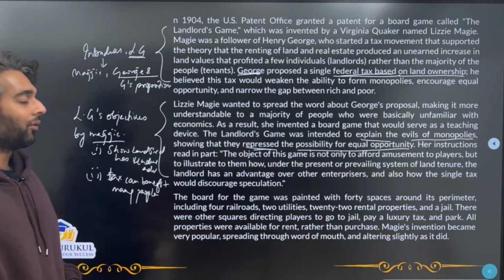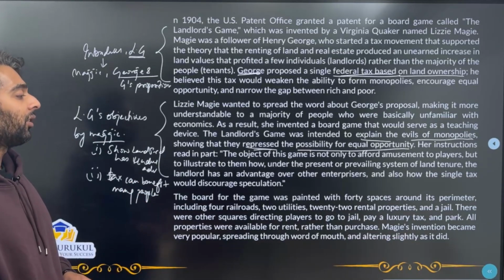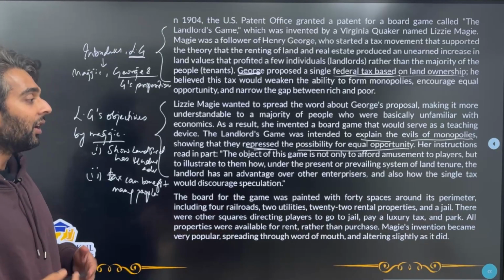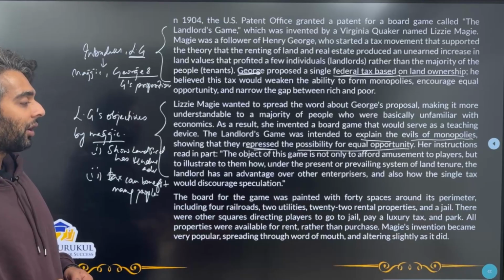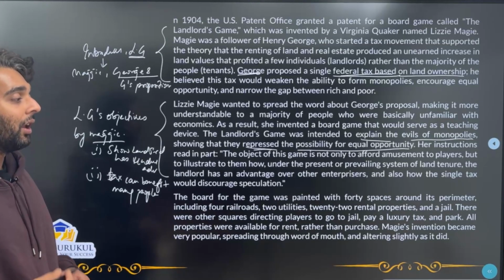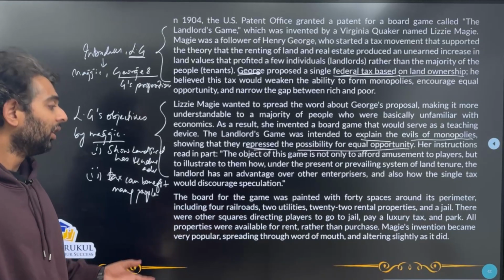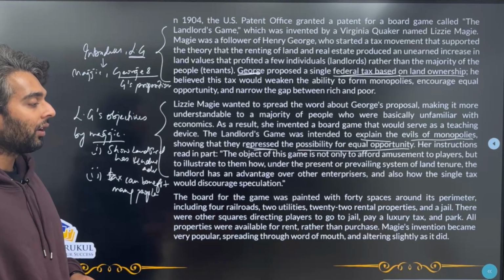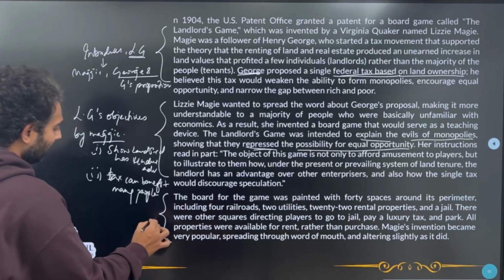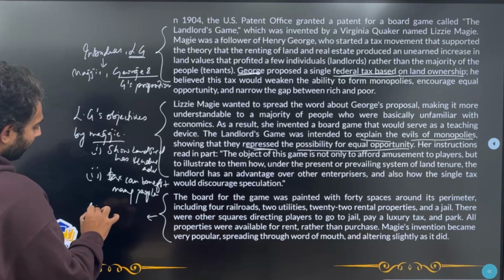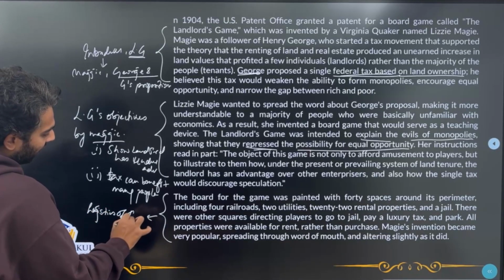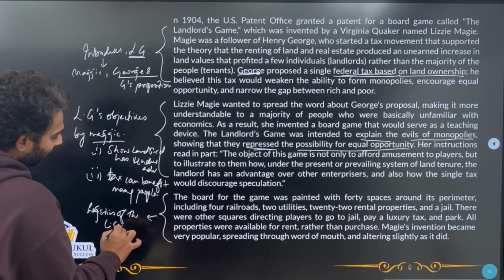Now for the last paragraph of this passage, the board for the game was painted with 40 spaces around its perimeter, including 4 railroads, 2 utilities, 22 rental properties, and a jail. There were other squares directing players to go to jail, pay a luxury tax, and park. All properties were available for rent rather than purchase. Maggie's intentions became very popular, spreading through word of mouth and altering slightly as it did. Now, what do I understand over here? Over here, it shows me the logistics of the game. Okay, we're only talking about how the game board is and all. So I'm going to write this is the logistics of the landlord's game.